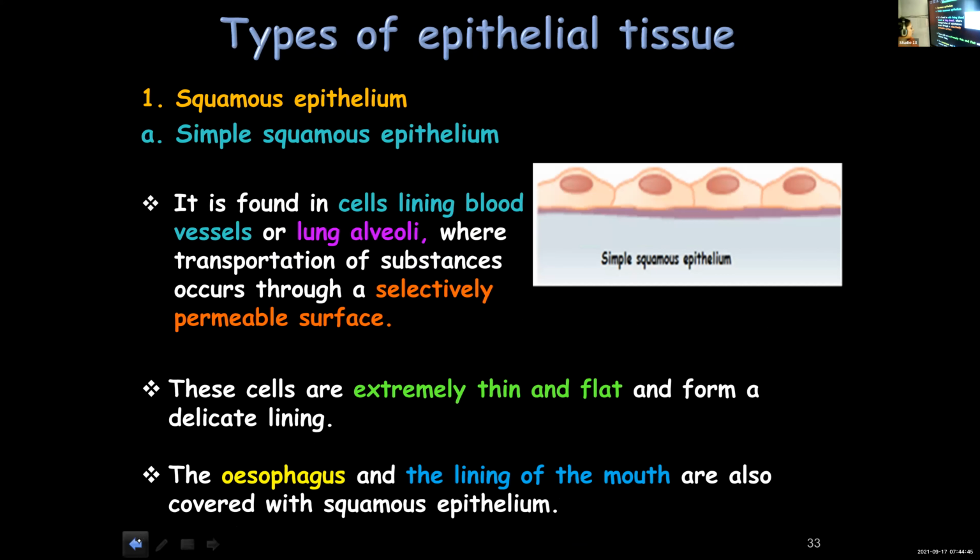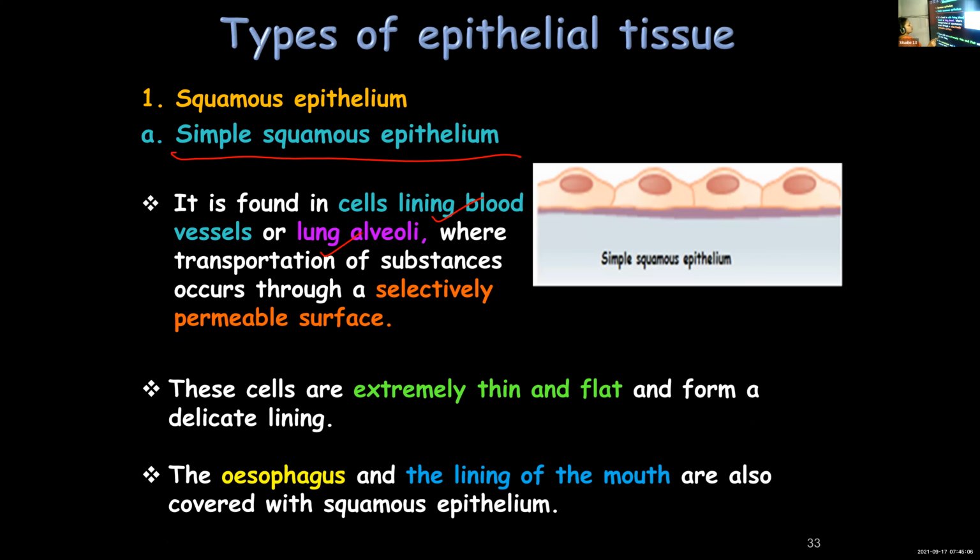First, we learned about squamous epithelium. What did we learn about squamous epithelium? It is of two types. One is simple squamous epithelium. Where do you find them? In the cells lining blood vessels and lung alveoli.